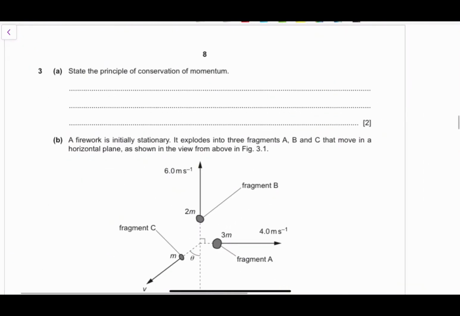Very important. So I've been asked to state the principle of conservation of momentum.